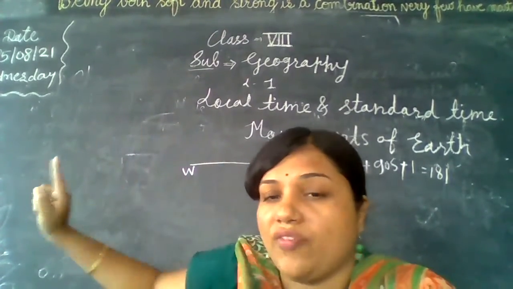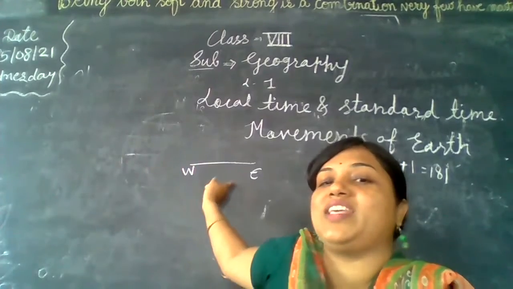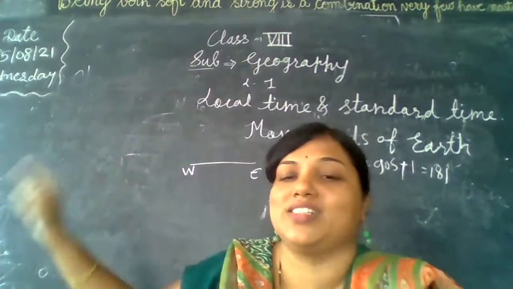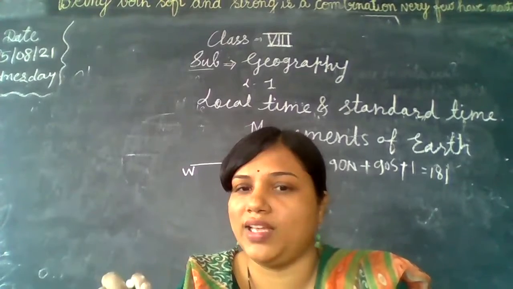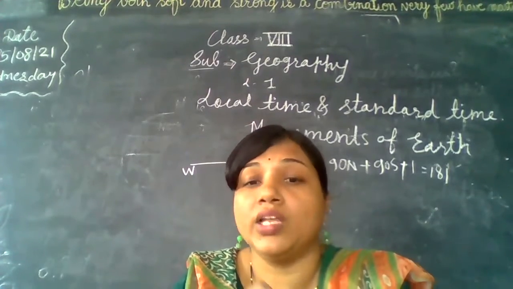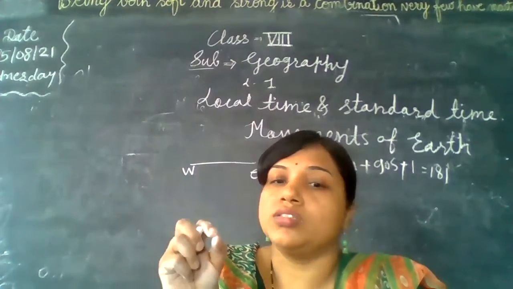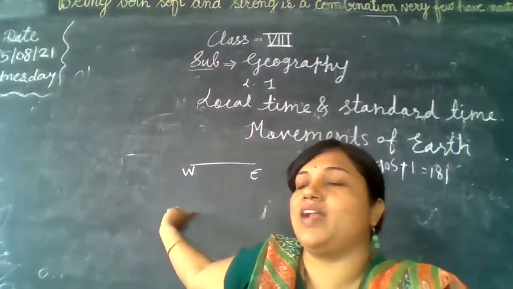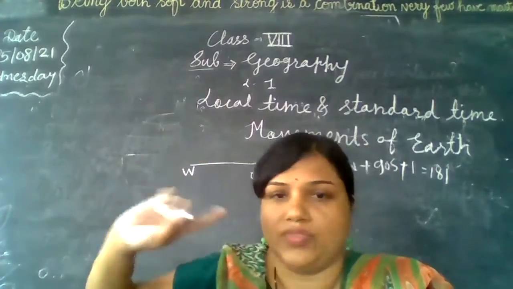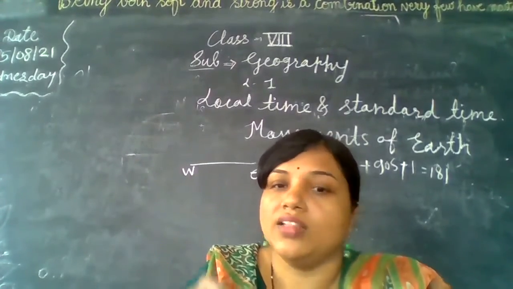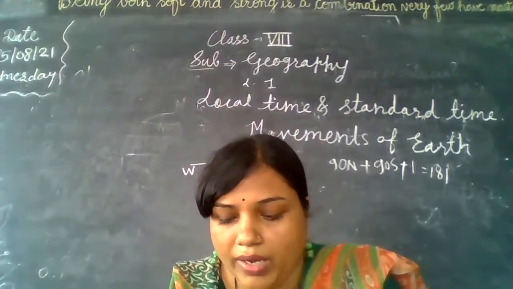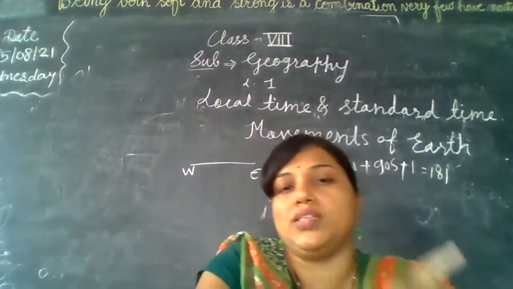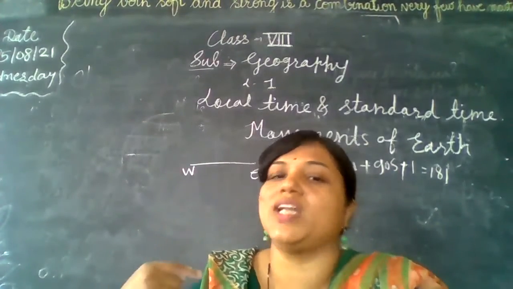ये कैसे rotate होती है? West to east. इसीलिए हमको लगता है कि sun जो है वो east to west मूव होता है. और हम छोटा छोटा बच्चे भी जानते हैं, फर्स्ट स्टैंडर्ड सेकंड स्टैंडर्ड के, they know that the sun rises from the east and sun sets in the west. That is the reason. As the earth moves from west to east, we see the apparent movement of sun from the east to west. इसीलिए हमको उल्टा दिखाई देता है.